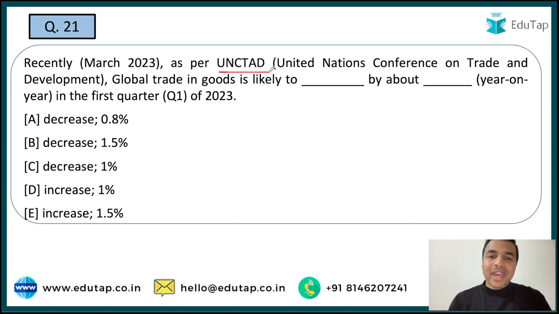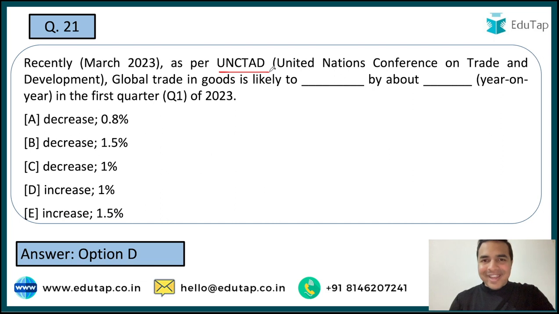तो यहाँ पर आपको बताना है कि basically जो global trade है in terms of goods, is it likely going to increase or decrease, and if it is going to decrease then by about what percent in the first quarter, and if it is going to increase then by what percent in the first quarter of 2023. And here guys, let me tell you that the global trade of goods is likely to increase by about 1% in the first quarter of 2023.